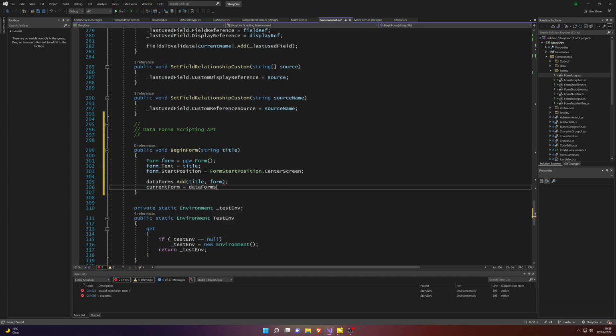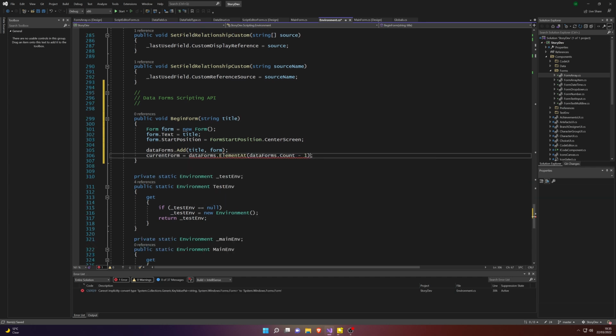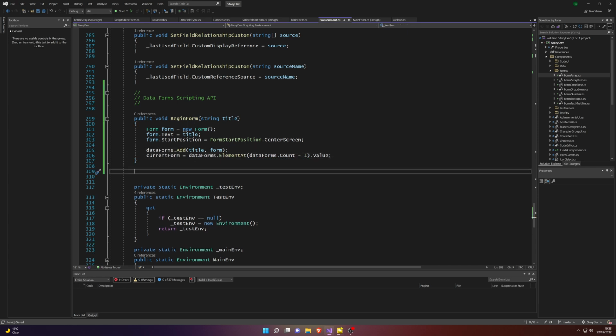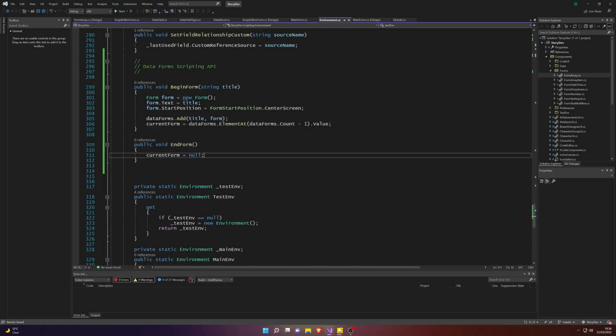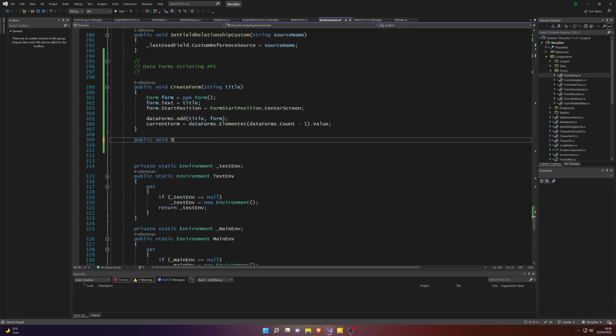We're just going to add that along with the title to the current form, and we're going to get the reference to that element from our dictionary that we just added to. And here I'm thinking maybe I don't want to do this, just say create form.